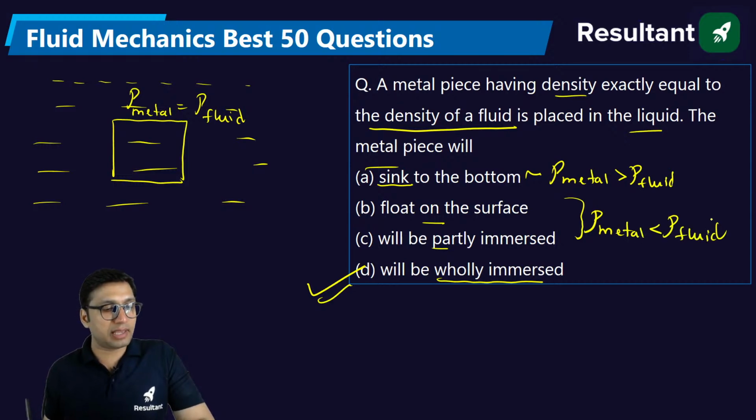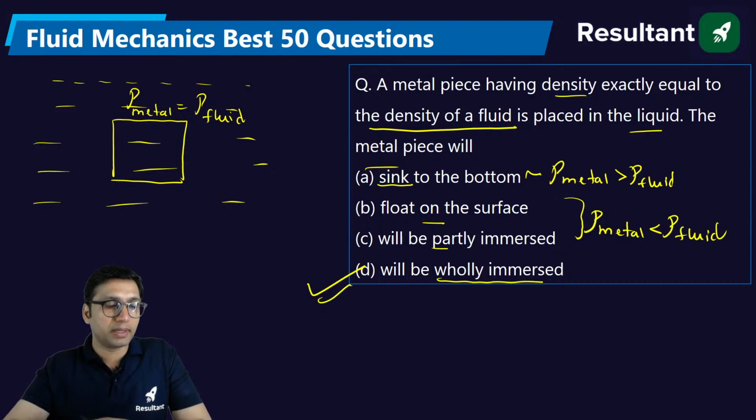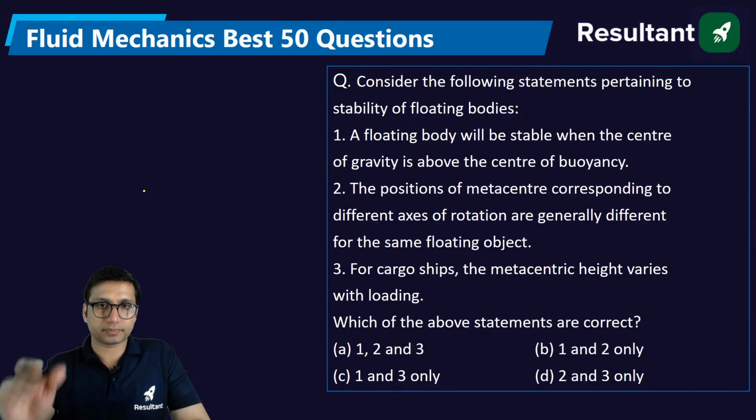So all three results will come depending on the difference of the density between the two. If the density of the metal is greater than density of the fluid, then this metal will sink to the bottom of the fluid. It will float or partially immerse when the density of the metal is less than density of the fluid, and when the density is equal, it will be wholly immersed.